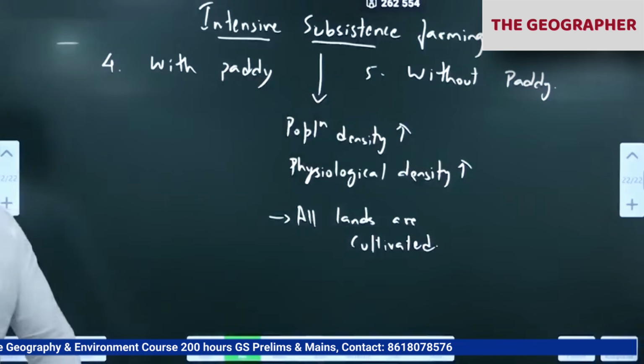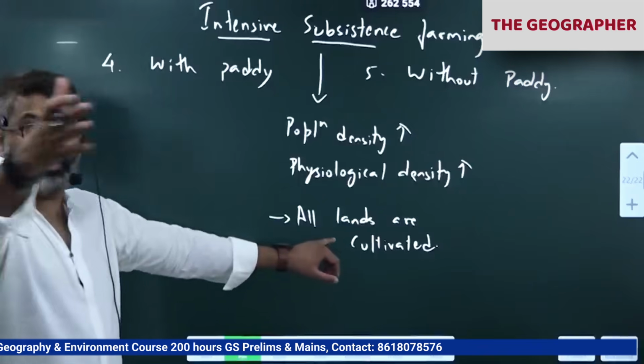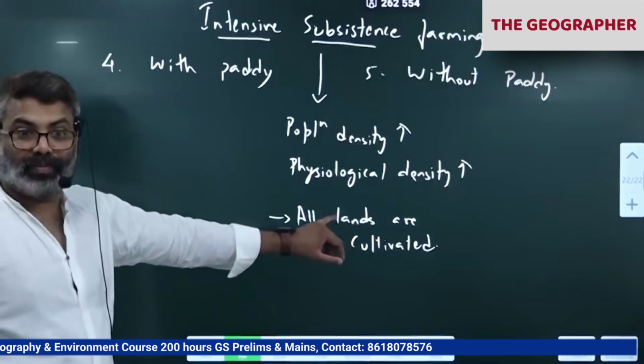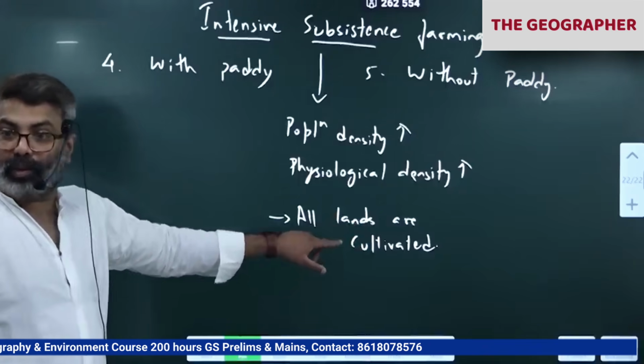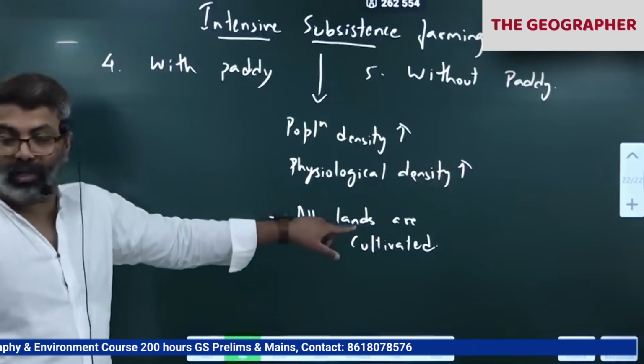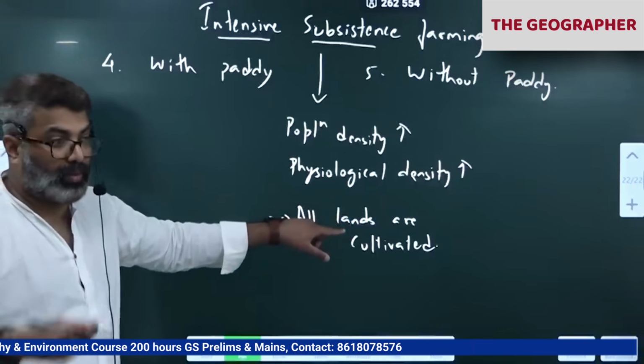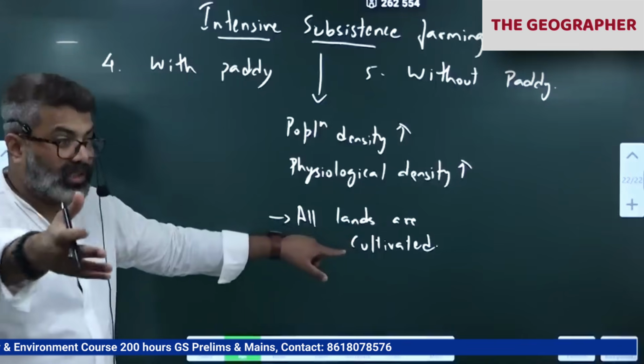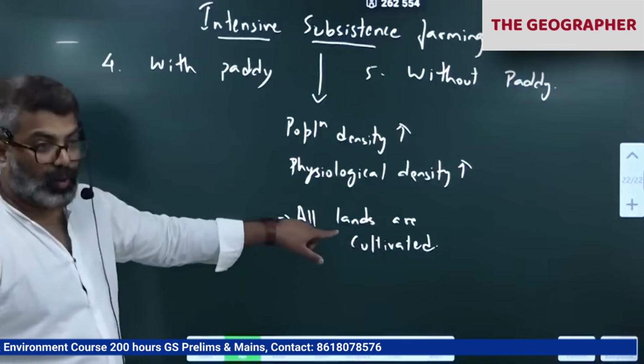Means no fallow. We can't leave rest because we have so many mouths to feed. Otherwise people will go hungry. Hunger is a very high problem. Malnutrition will come. Disease. As a result, we have to take care of our population.